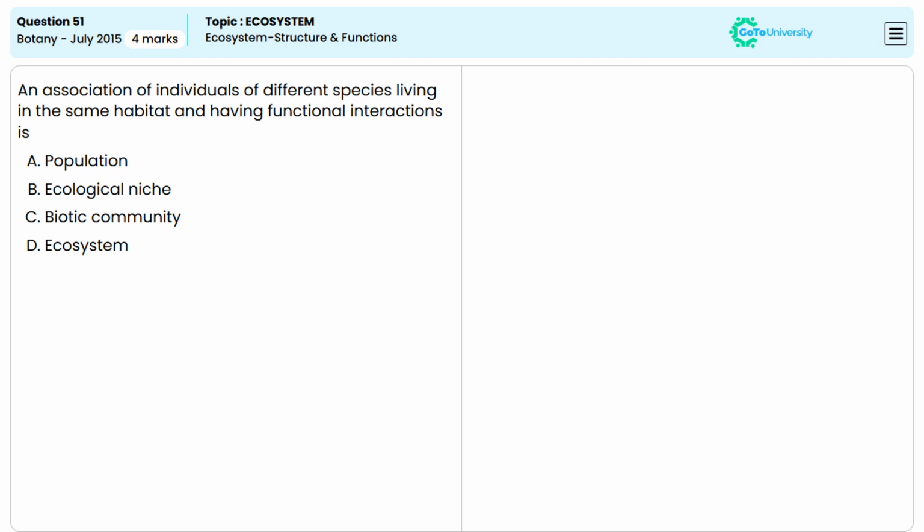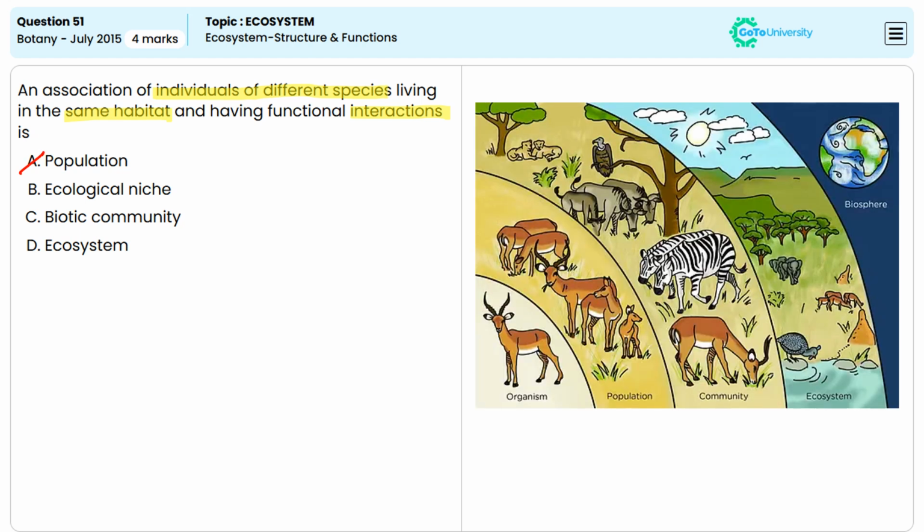Among the following, which is the association of individuals of different species living in the same habitat and having functional interactions? Coming to the first one, that is population. So population consists of the individuals of the same species living in a specific area, not different species. So option A is incorrect.